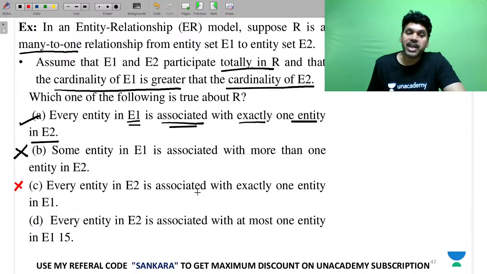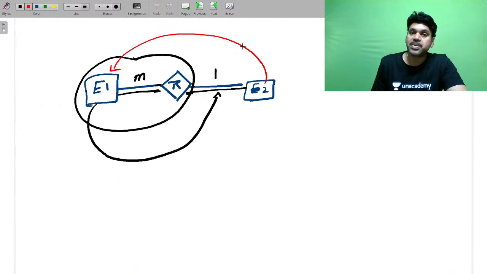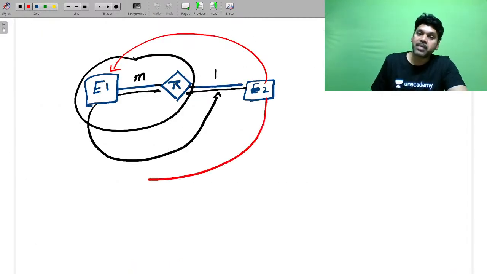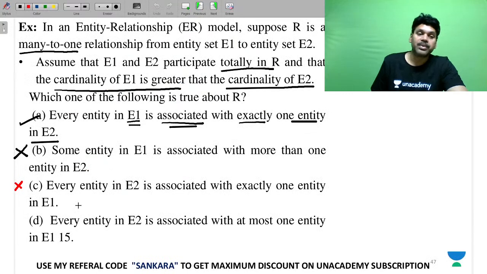Next one. Every entity in E2 is associated with at most one entity in E1. At most means what? Maximum one. But it's at most M. Therefore, it's also gone. Well, friends, so our answer is what? A.